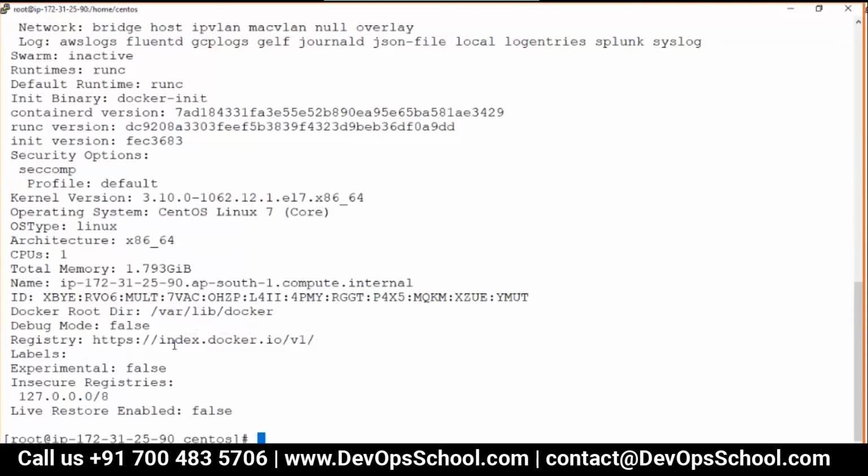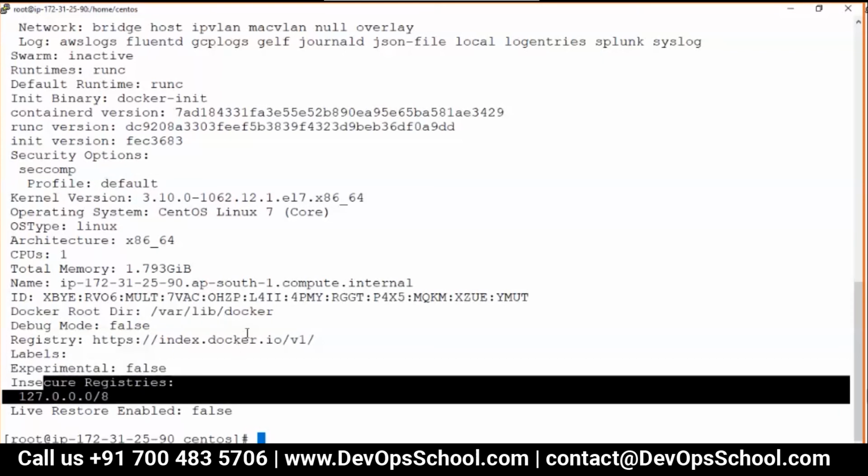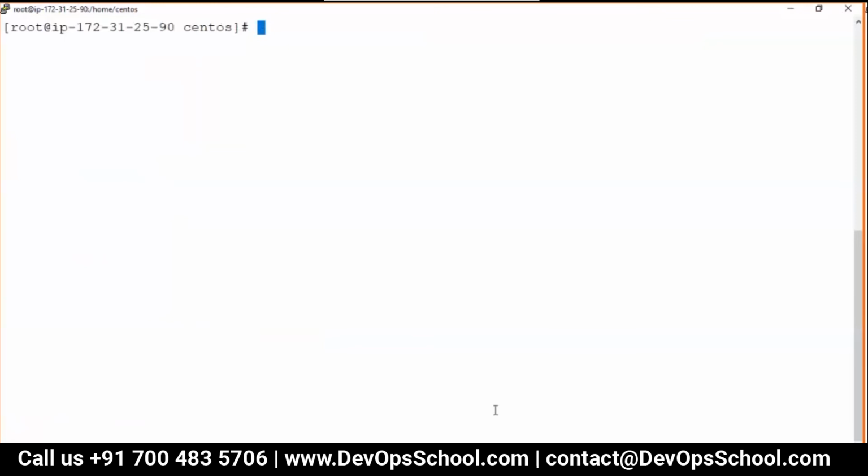registry, which is the address of hub.docker.com. This is the API address of hub.docker.com. That's the default registry. If you want to change it, you can change it. Docker root directory and insecure registries. So overall, yes, the Docker installation is done.